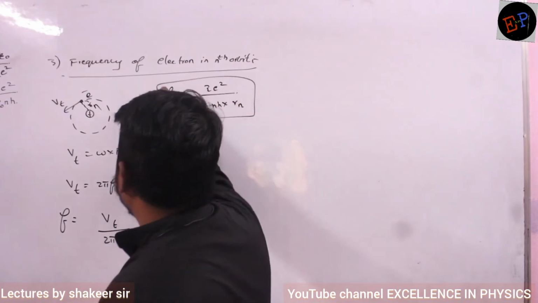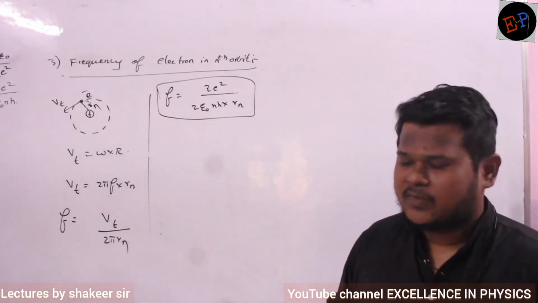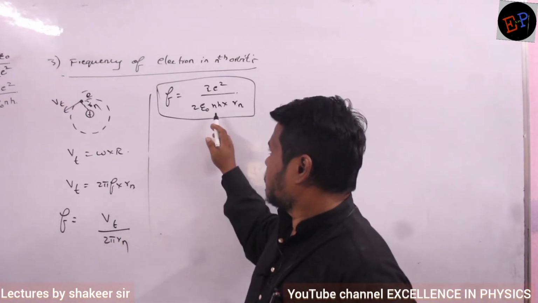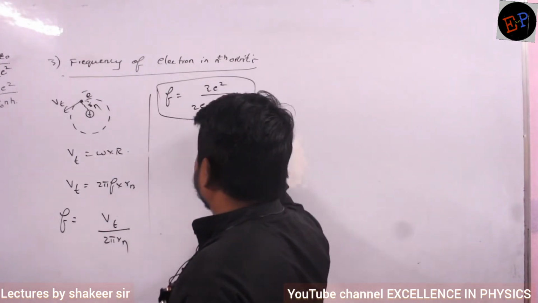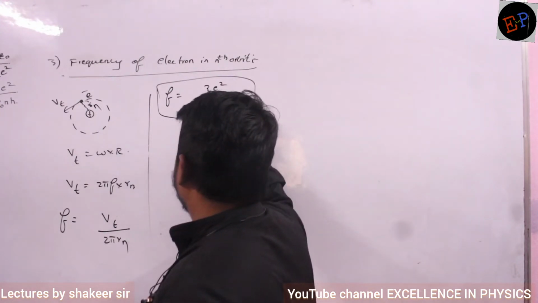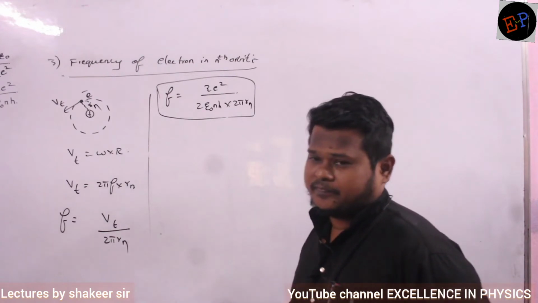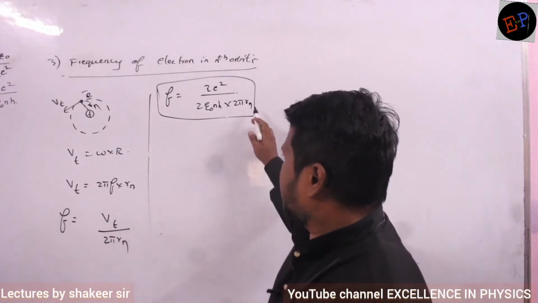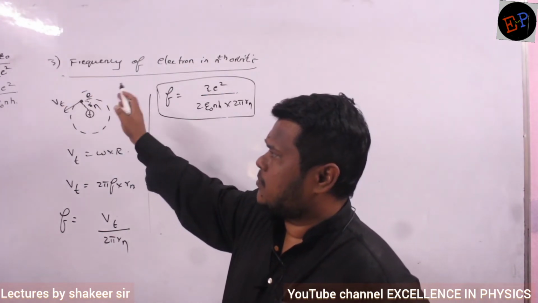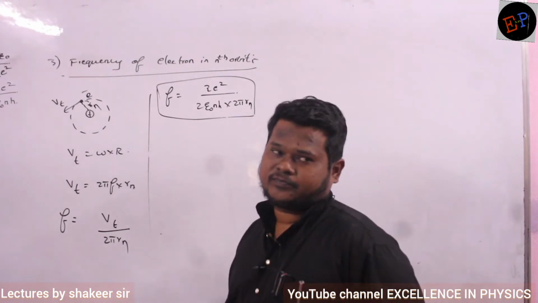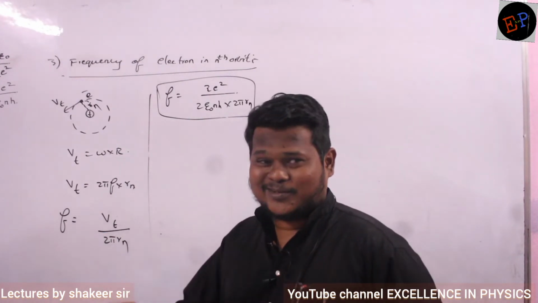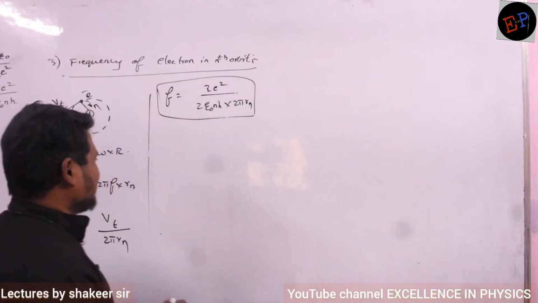Okay? So you can write like this. This is one form of equation. And we have one more equation for r n also, the radius. Z e square divided by 2 epsilon naught n into h multiplied by 2 pi into r n. This is the equation. Are you able to understand? And one more equation we have for r n also. What is the equation for r n? n square h square epsilon naught divided by pi m z e square. That also you can substitute. Then you will get another equation. But I don't have patience to write that equation. You write it down. Okay? I will write down the final result for hydrogen.